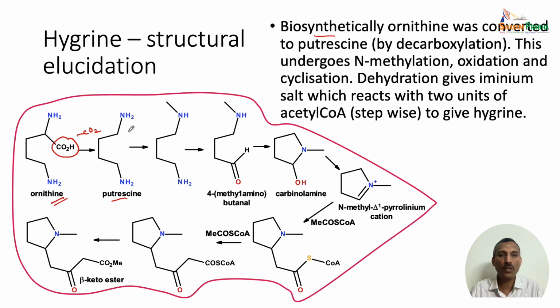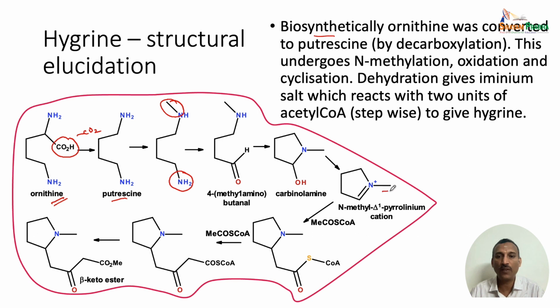This diamine then undergoes a methylation. One of the nitrogens undergoes methylation to give the N-methyl derivative, and this then undergoes oxidation to give the corresponding methyl aminobutanol. This amine undergoes oxidation to give the corresponding aldehyde unit, and this undergoes a cyclization, so that we end up with the carbinolamine as shown here.